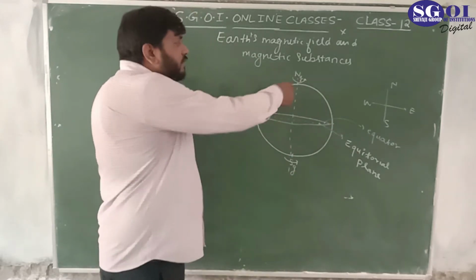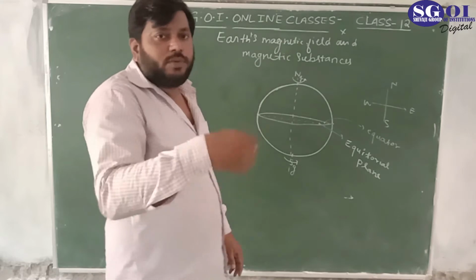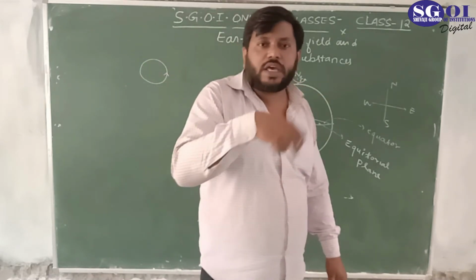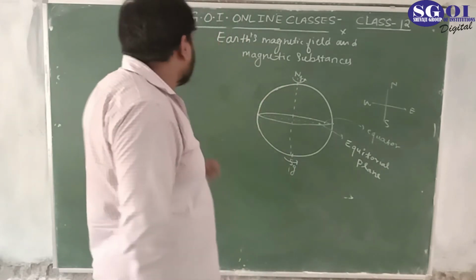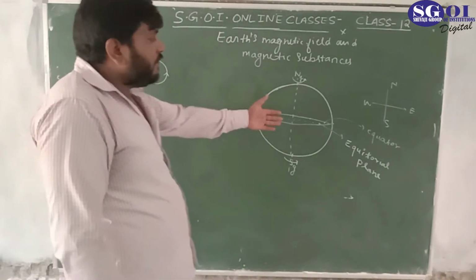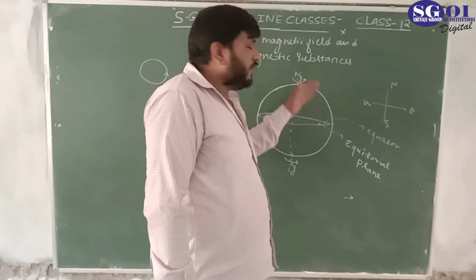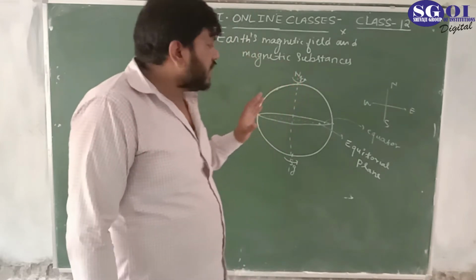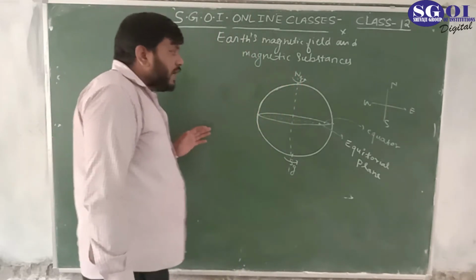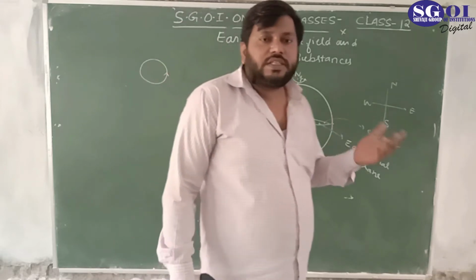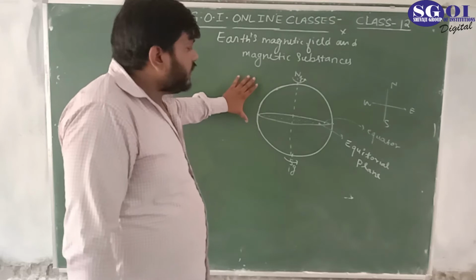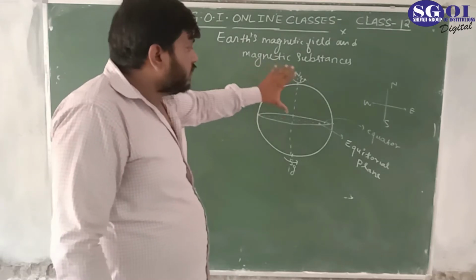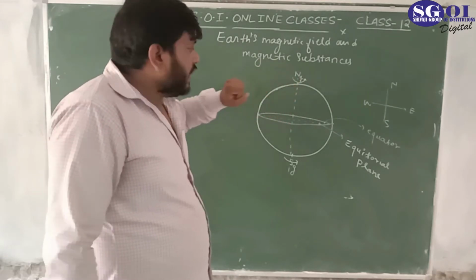They are rotating with the earth, so they are similar to a current carrying loop, and we know that a current carrying loop has a magnetic field. In the same way there is a magnetic field in the earth. This is the theory given by some scientists, some geologists, about the cause of the earth's magnetic field.